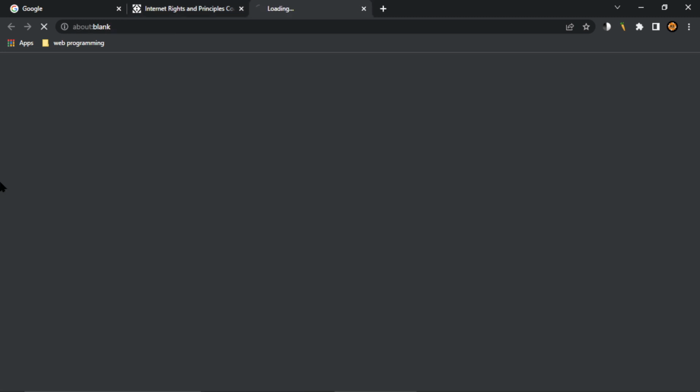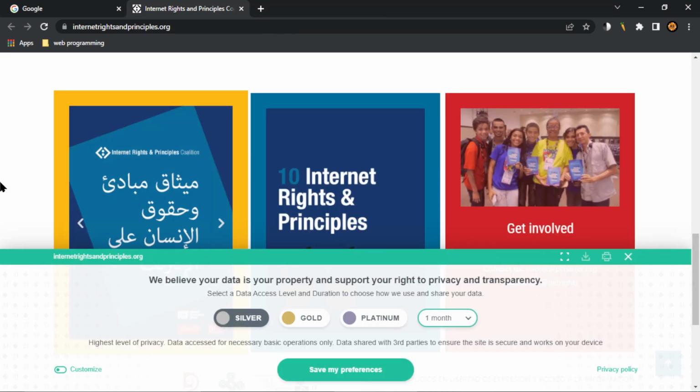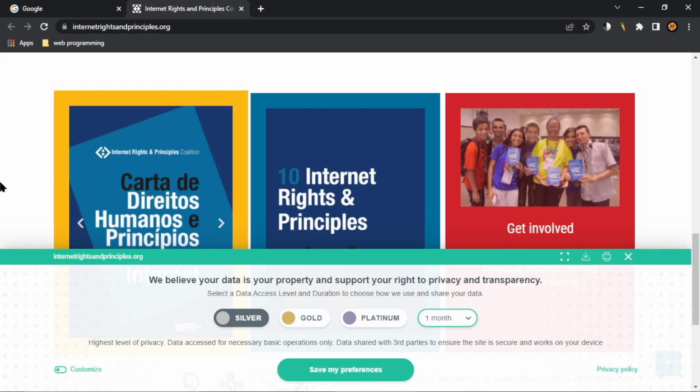Okay, let's try to press on this. Internet Rights and Principles. Get involved, heading level 3. Join us, link. IRC mailing list. Okay, the previous page doesn't read with the screen reader, but contact lets us.